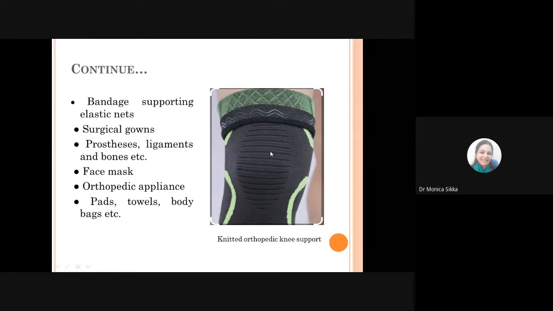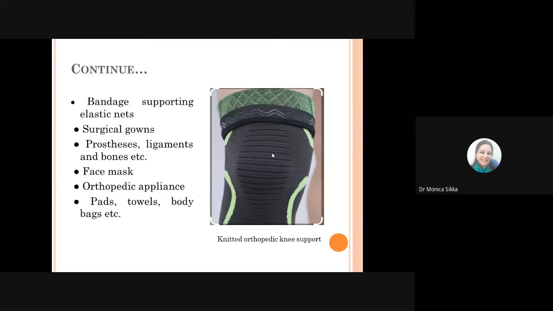circular knitting machine. So basically you need some pressure or compression being applied from outside since you have the required stretchability in the fabric. So that conforms to the body part where you put it, and it also allows you to move that body part easily when you have to use it.